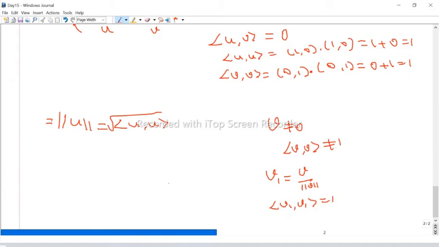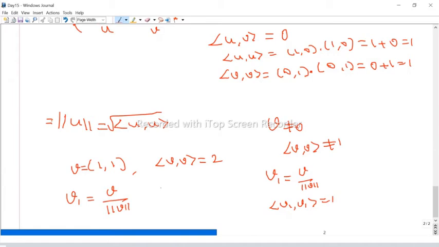Take v equal to (1, 1). What is the inner product of v comma v? Term by term multiplication and the sum, we get 2. But this is not normal because we get 2, not equal to 1. Now we define the new vector v1 as v by norm of v.